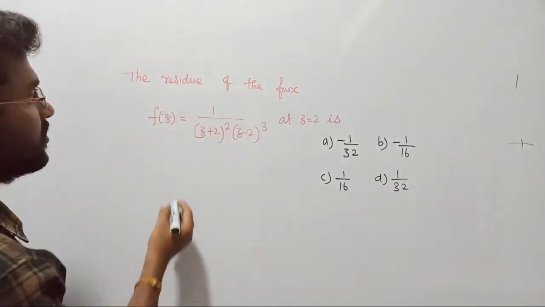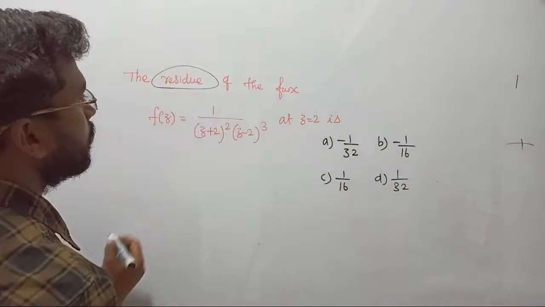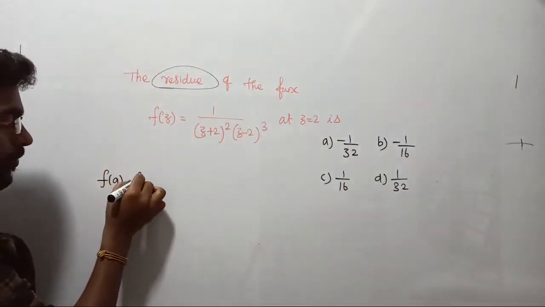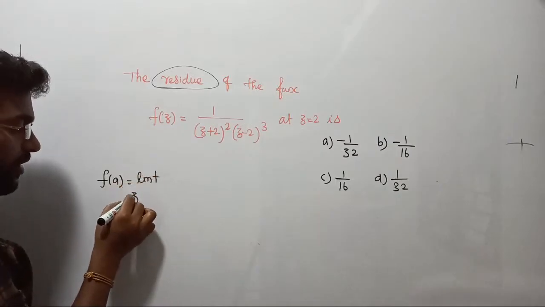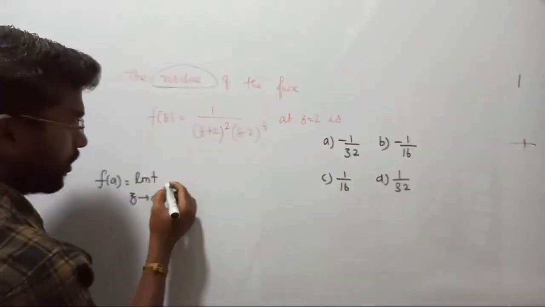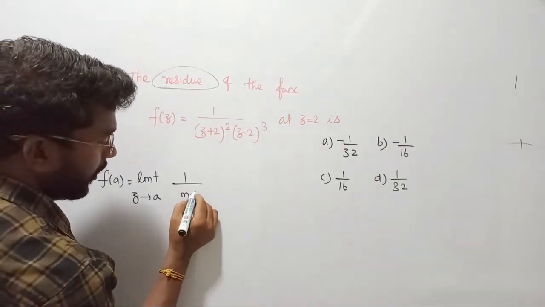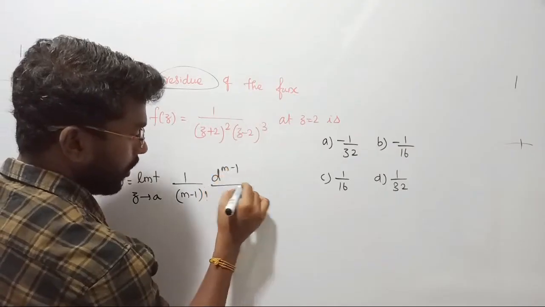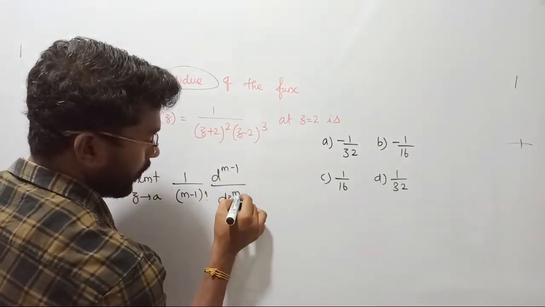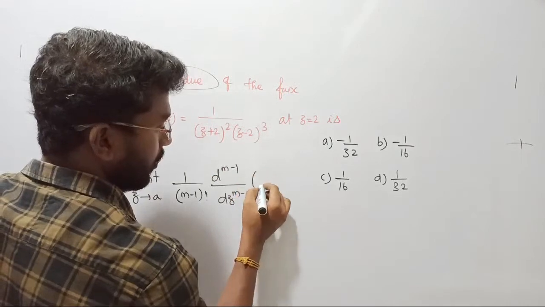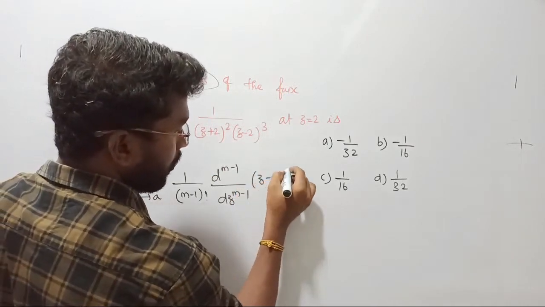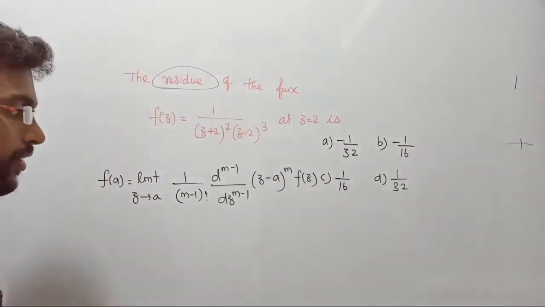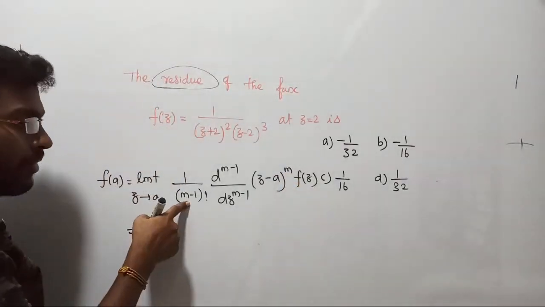Shall we proceed? Since the question is about the residue of the function, how will you find it? Residue at a selected point can be calculated with the help of the limit as z approaches a, 1 upon m minus 1 factorial into d power m minus 1 upon dz whole power m minus 1, the general formula, into z minus a whole power m into f of z. Correct? This is the formula that we saw already, right? Here m denotes the order.